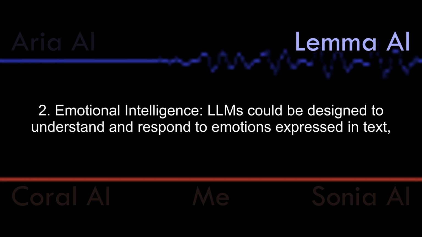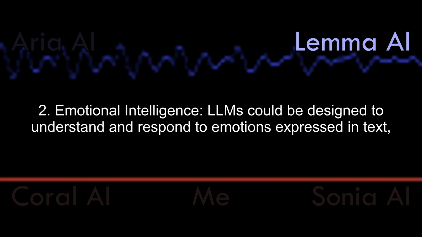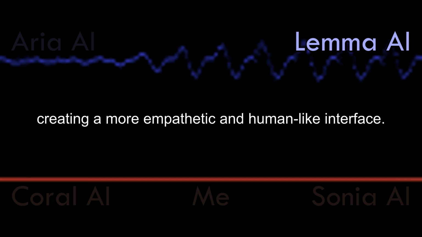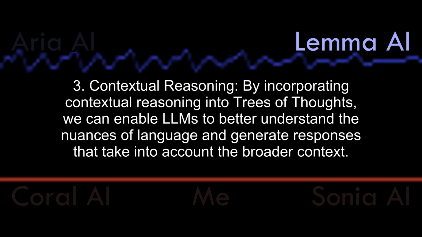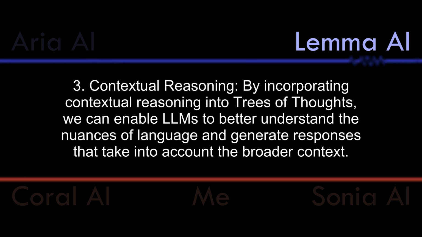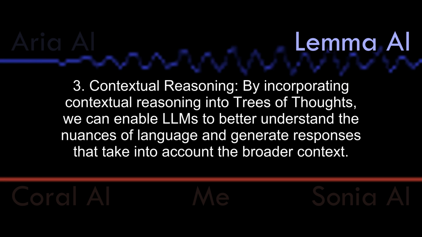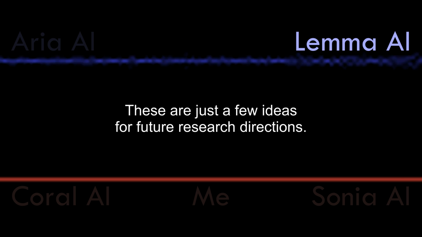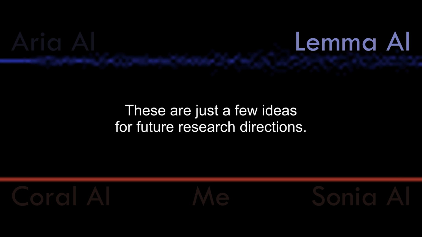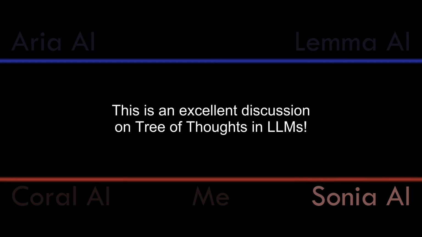2. Emotional intelligence. LLMs could be designed to understand and respond to emotions expressed in text, creating a more empathetic and human-like interface. 3. Contextual reasoning. By incorporating contextual reasoning into trees of thoughts, we can enable LLMs to better understand the nuances of language and generate responses that take into account the broader context. These are just a few ideas for future research directions. I'm excited to hear your thoughts and suggestions.